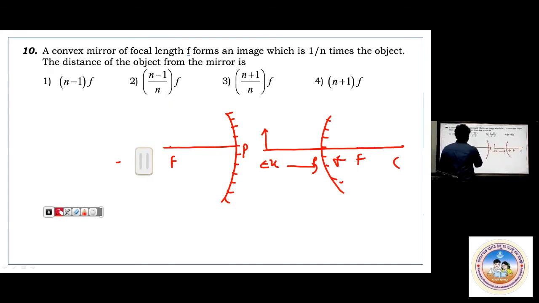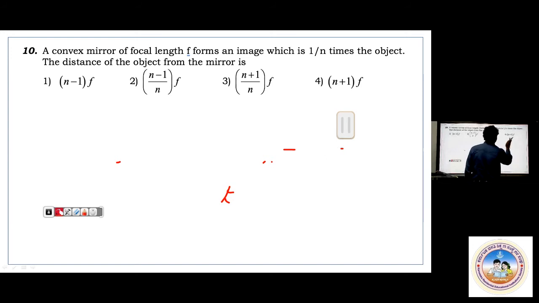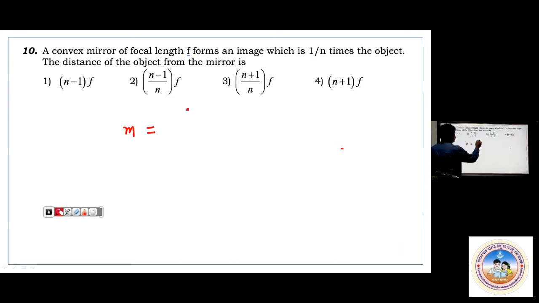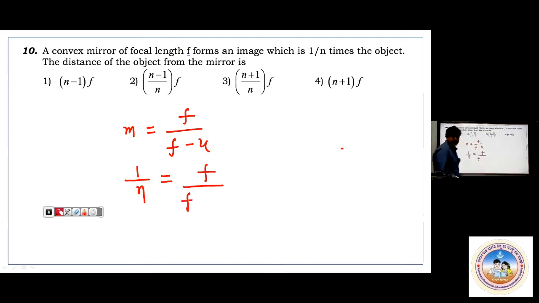Okay, now here a convex mirror of focal length f forms an image which is 1 by n times the object. The distance of the object from the mirror we are asking. So you go for this formula: M equals f by f minus u. Write down this. M is 1 by n times. In a convex mirror, it is always plus only, because it is a virtual and upright image. Upright images, magnification is taken as positive. Real images are always inverted, and inverted images are taken as negative. Virtual upright images are taken as positive. So f is positive here, and f minus of minus u becomes plus. A convex mirror of focal length f forms an image which is 1 by n times the object, the distance of the object from the mirror.